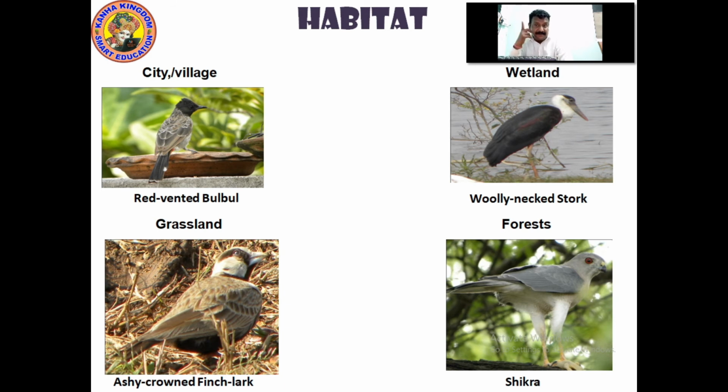And shikra. Shikra is one of the dangerous hunters, the fastest and the most dangerous. Where does it dwell? It dwells in the forest. Usually it is in the forest. It comes to the city as well, but the main dwelling is there, in the deep forest. From there it can see the small mice, small rats, small birds which are smaller than its size. It makes a kill and eats it. It's a dangerous hunter. Please write this down about habitat.